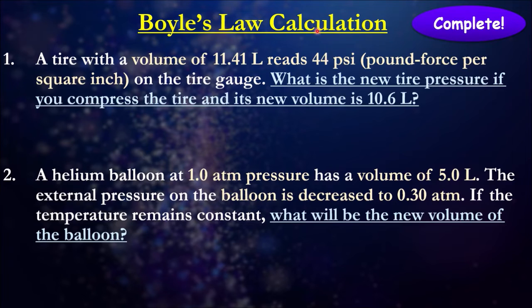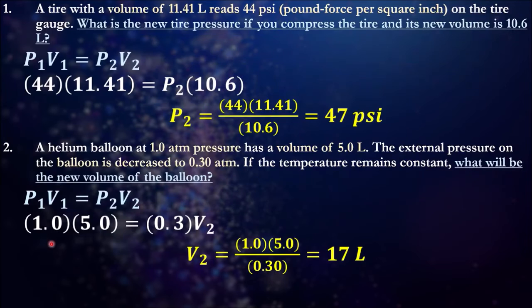So, question 1 asks, what's the new tire pressure if you compress the tire and its new volume is now 10.6 liters? This is just using what we copied down just then. The formula you're dealing with is P1V1 equals P2V2.